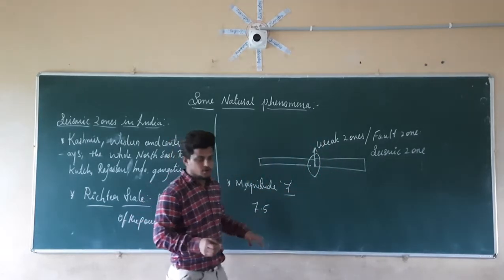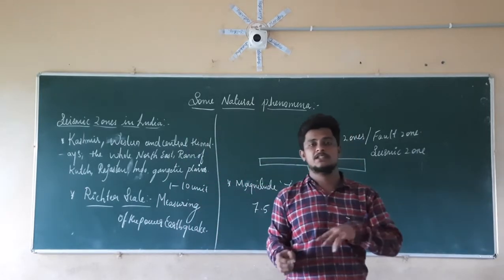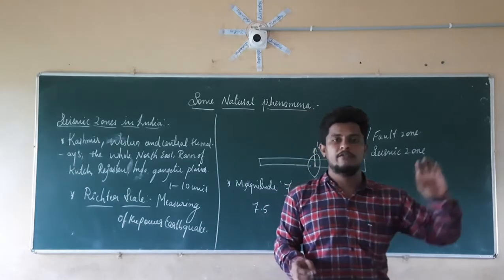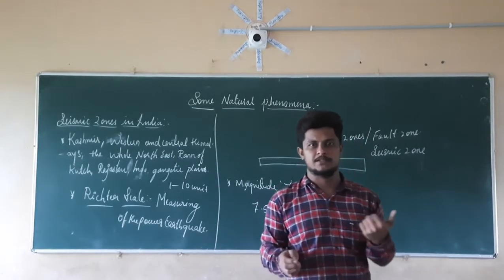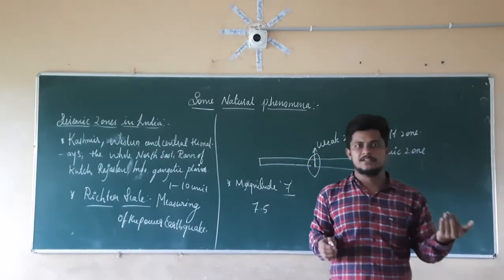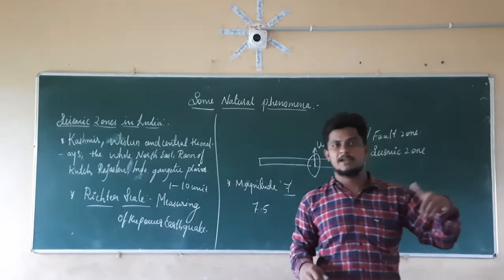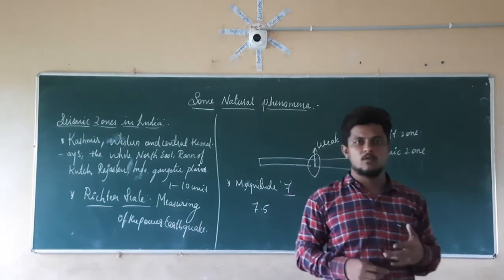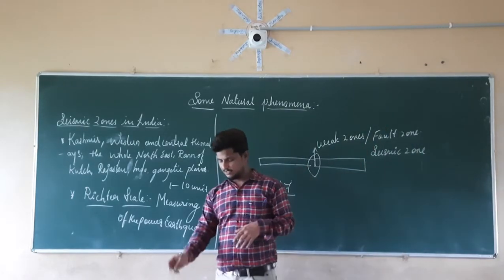Because of that, those are the 2 earthquakes which have high magnitude, which gave more amount of disaster, more amount of problems and more amount of damage. That is nothing but the Bhuj earthquake which happened in Gujarat as well as in Jammu and Kashmir. So this is about the Richter scale.